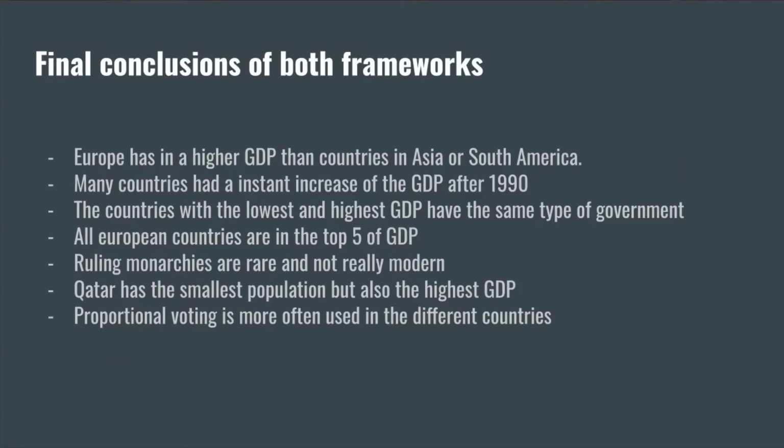As a final conclusion, we can say that in general, European countries have a higher GDP than countries from Asia and South America. Even though Qatar has the smallest population, it has the highest GDP. Also, the country with the lowest and highest GDP has the same type of government. Also, when we look at the GDP, we can see that all European countries are ranked in the top 5 in our list. When we look back at the different types of government, we can see that none of the countries are military states, and also ruling monarchies are rare and not really modern right now in the world.